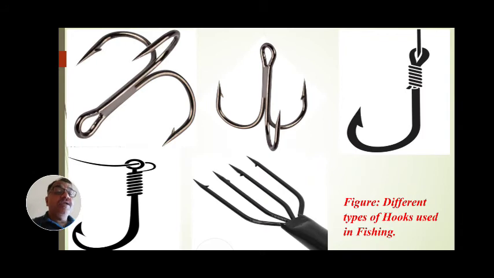See the figure: different types of hooks used in fishing.